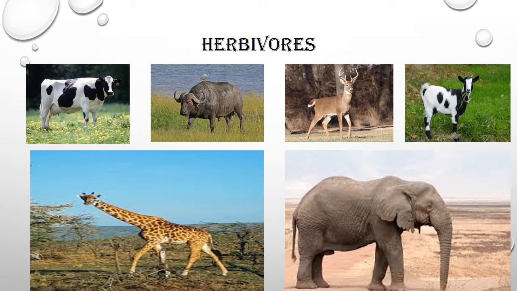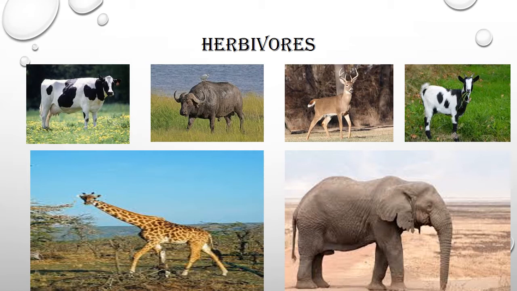Again, these animals only eat plants. That is why cow, buffalo, deer, giraffe, elephant, goat, these animals are known as herbivores.